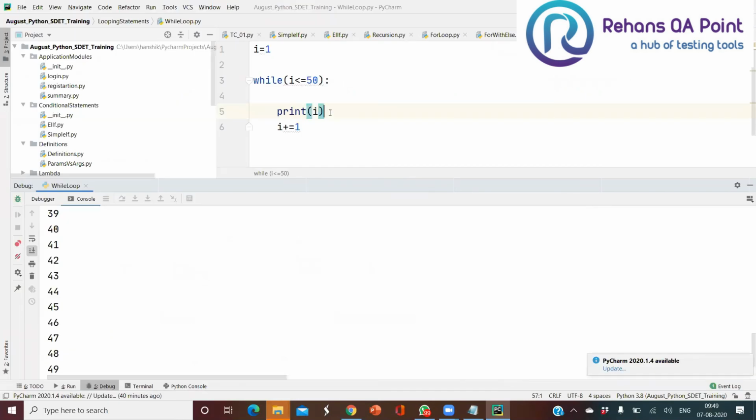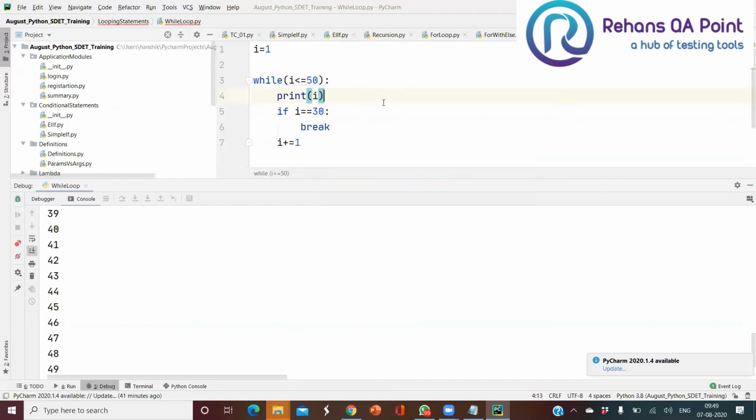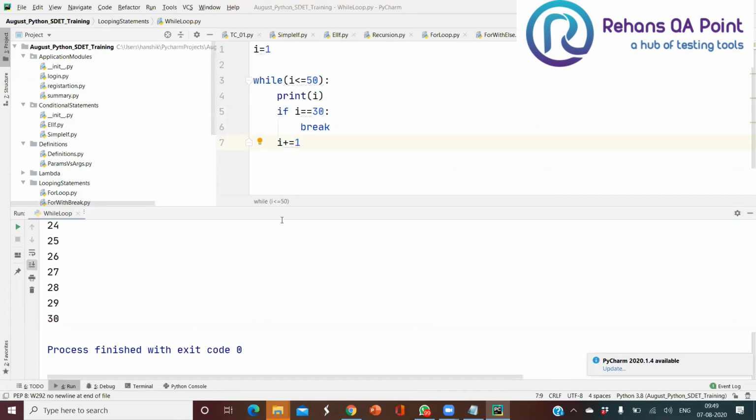So here also, once I meet my condition, if i double equals 30, then what I want to do is break my loop. If i is 30, then I want to break my loop. So let me run this. Right at the 30th line, it got skipped out. So if i equals 30, I want to skip the current one, then continue.